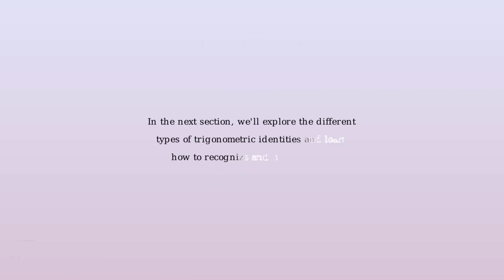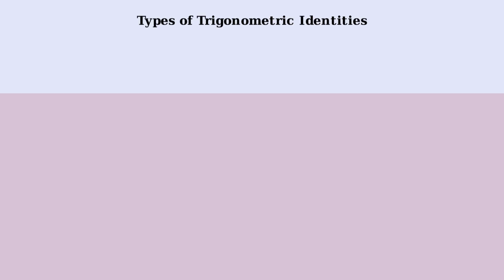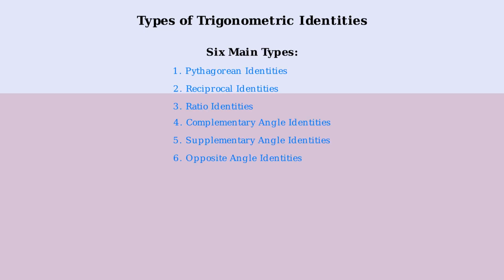Now that we understand what trigonometric identities are and why they are so valuable, we're ready to explore the different types of identities and learn how to recognize and apply each one effectively. There are 6 main categories of trigonometric identities, each serving specific purposes in mathematics. These 6 types cover all the fundamental relationships between trigonometric functions. Each type reveals different patterns and connections that help us solve complex trigonometric problems.